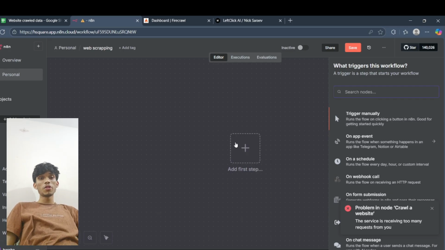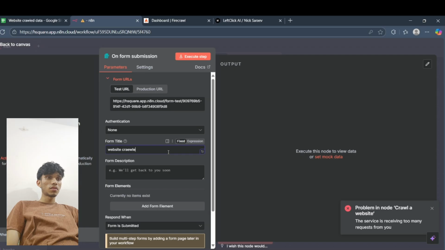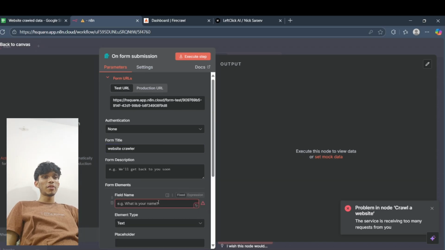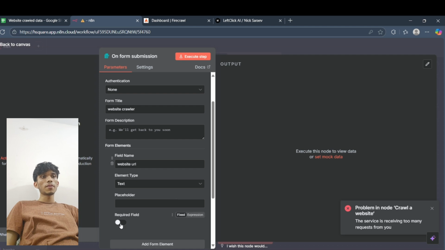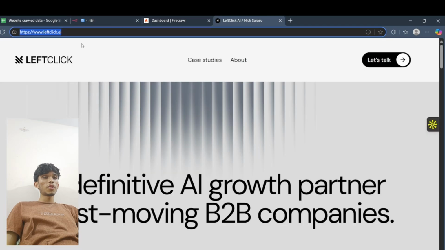The first thing we have to do is add an on form submission trigger right here, and name it website crawler. Perfect. We'll add the element, let it be text, website URL. Let's click on execute, and I'm just copying and pasting Nick's website.